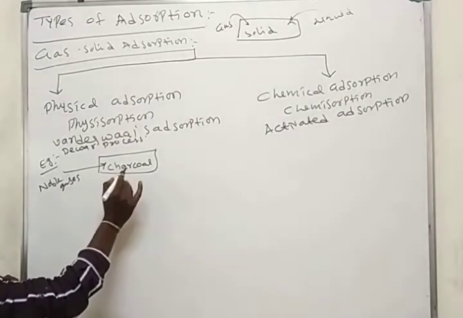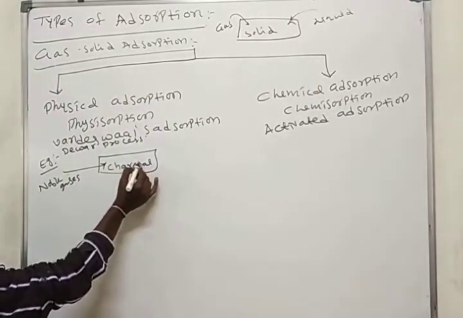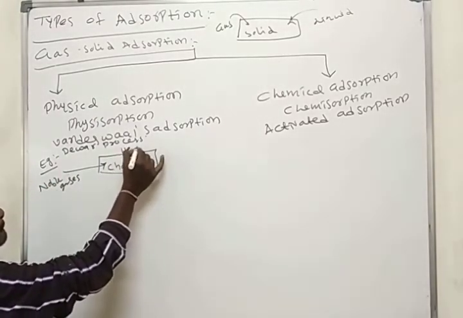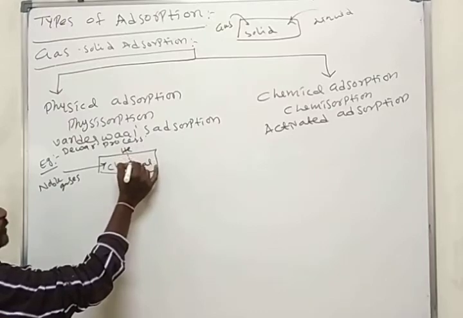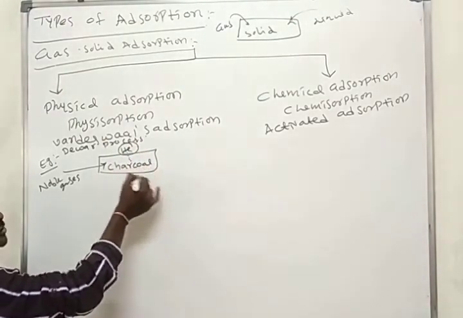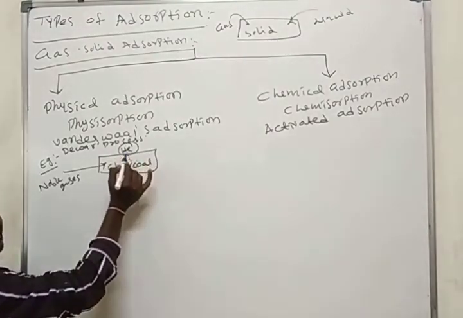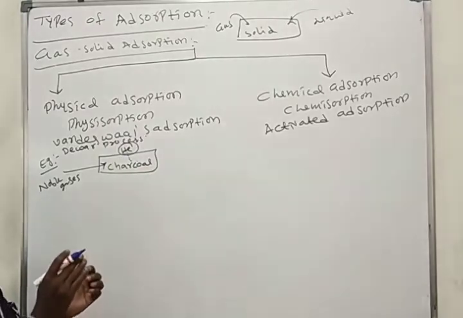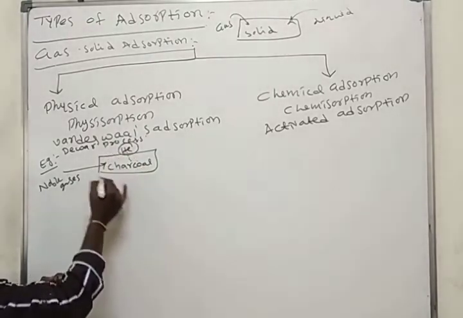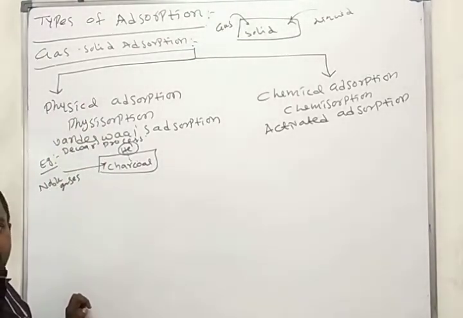Pass those through charcoal; here charcoal is the adsorbent and the noble gases are the adsorbate. Helium or neon is a monoatomic gas with no attraction forces, and charcoal also has none, so charcoal and helium have only weak attraction forces between them. This is the best example for van der Waals adsorption or physical adsorption.